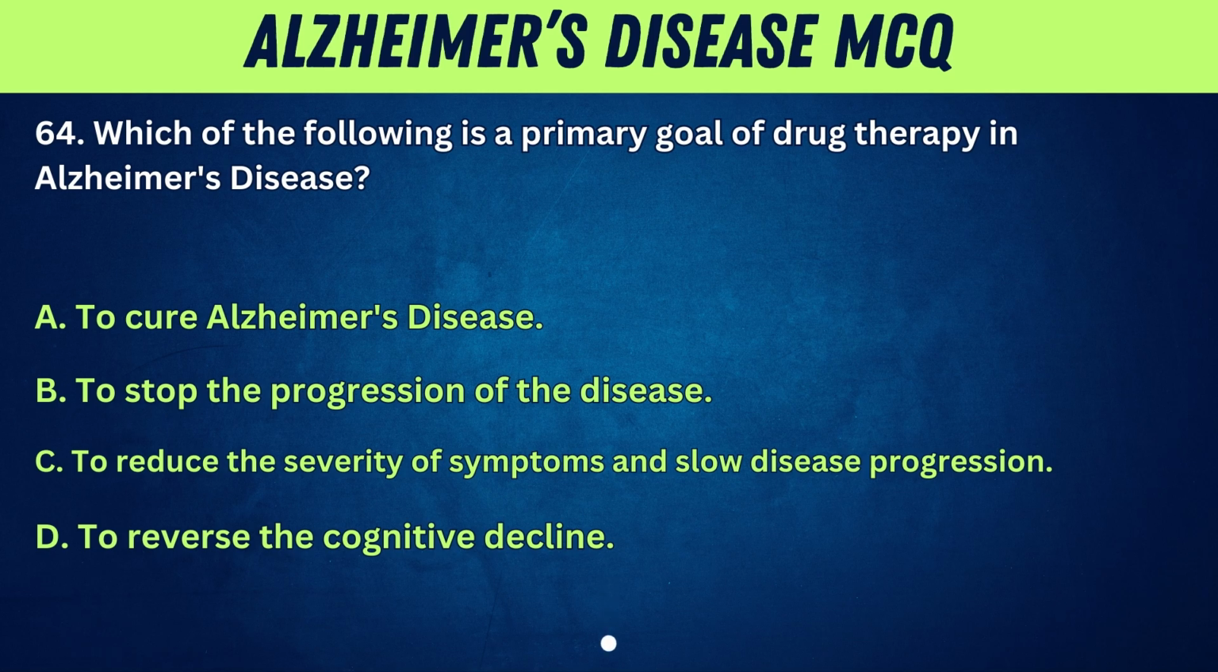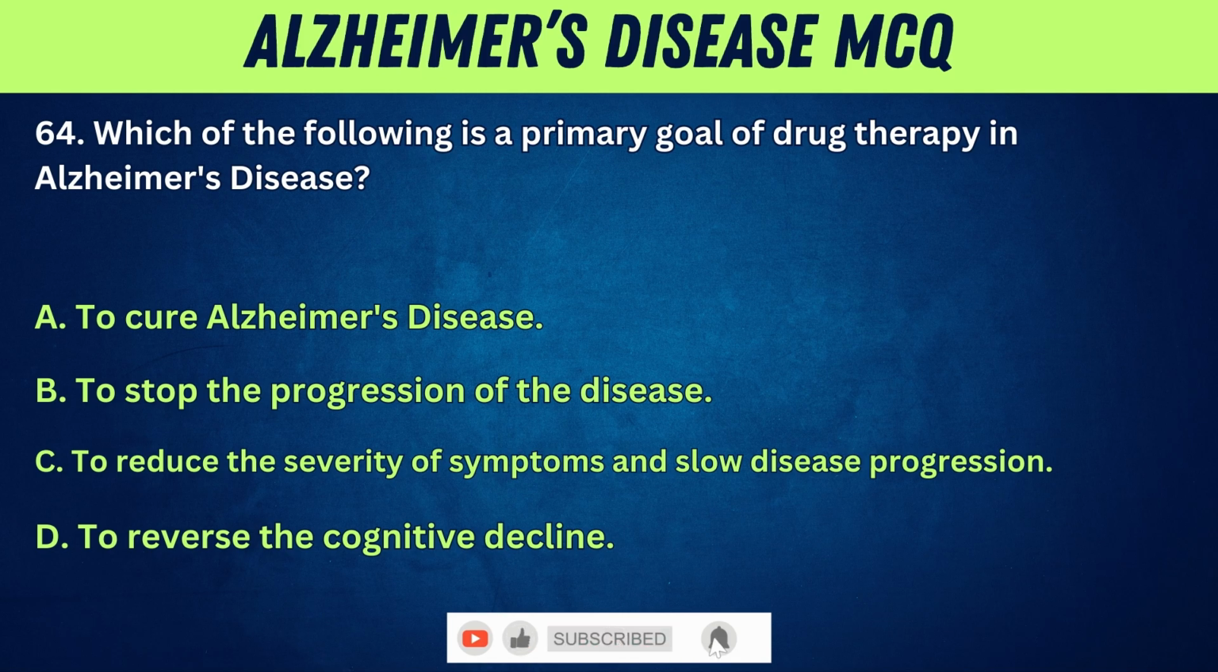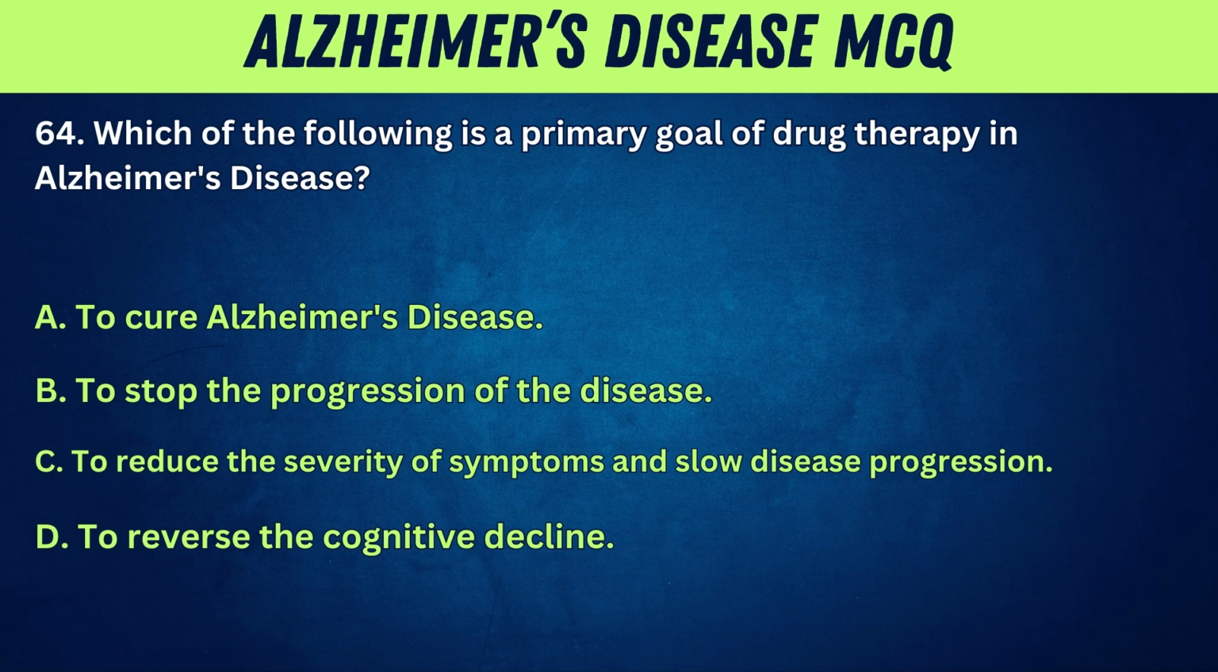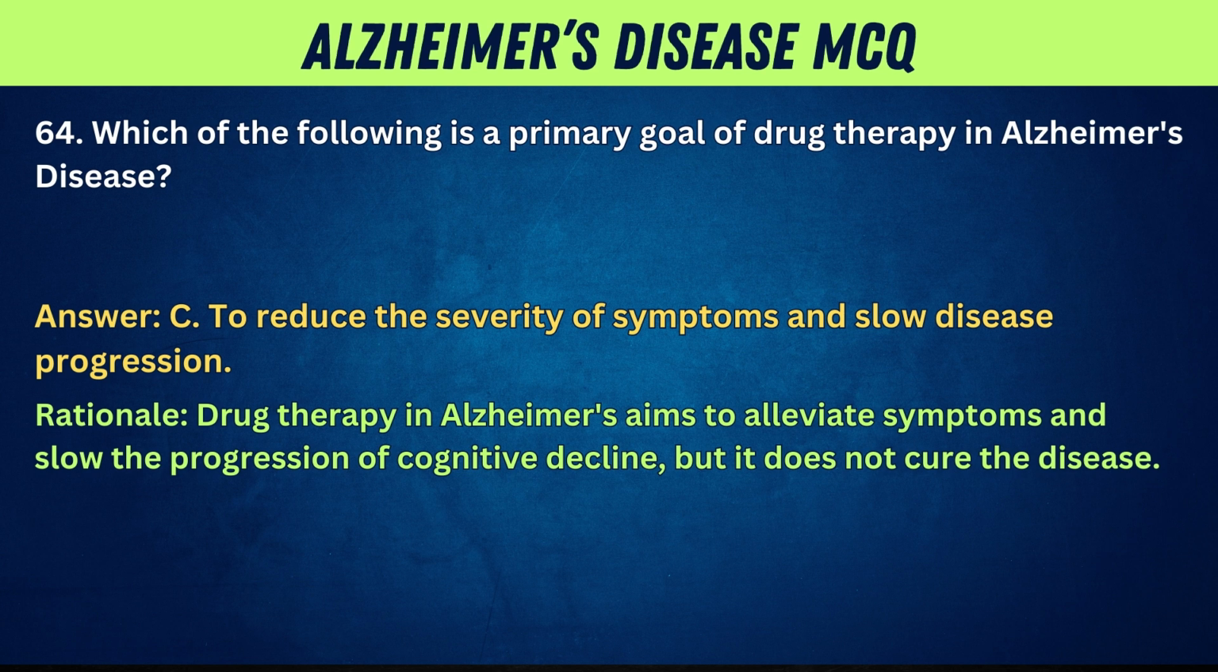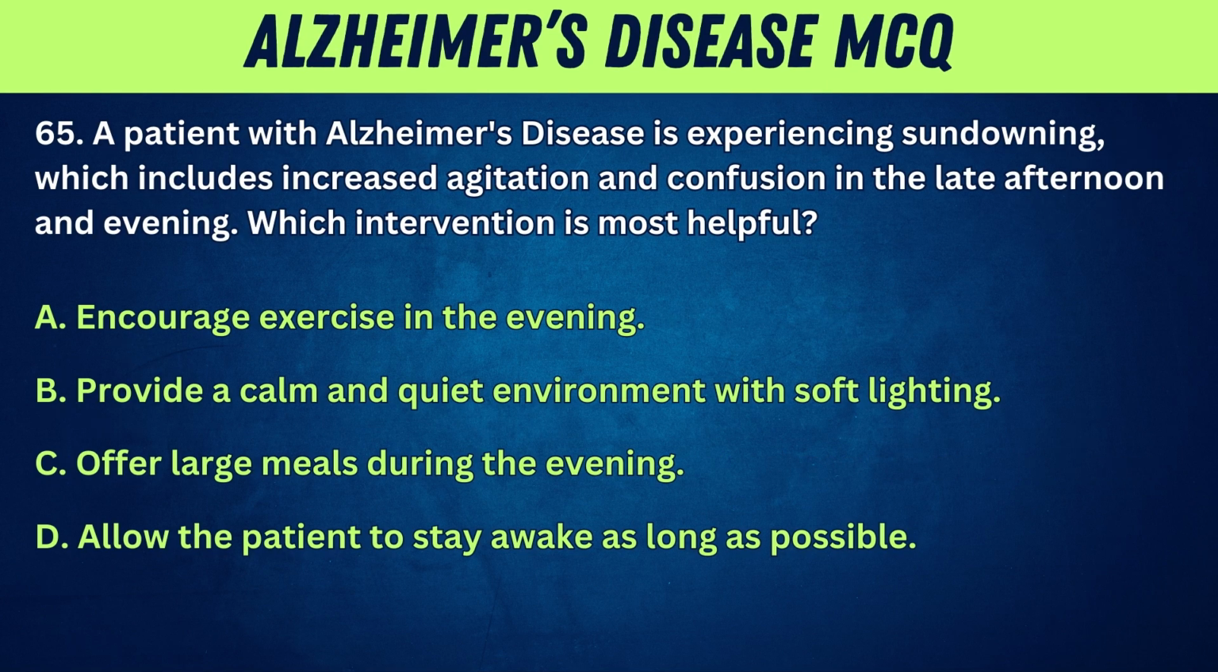64. Which of the following is a primary goal of drug therapy in Alzheimer's disease? A. To cure Alzheimer's disease. B. To stop the progression of the disease. C. To reduce the severity of symptoms and slow disease progression. D. To reverse the cognitive decline. Answer: C. To reduce the severity of symptoms and slow disease progression. Rationale: drug therapy in Alzheimer's aims to alleviate symptoms and slow the progression of cognitive decline, but it does not cure the disease.